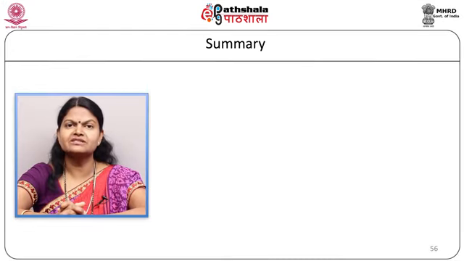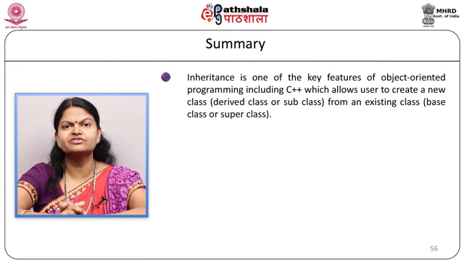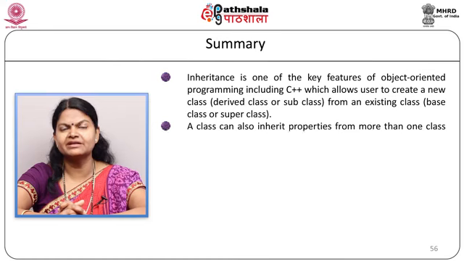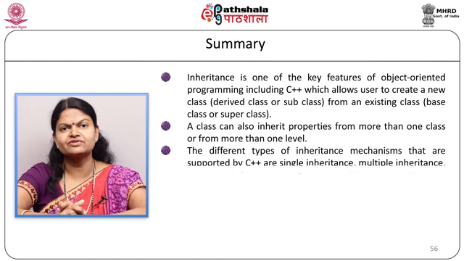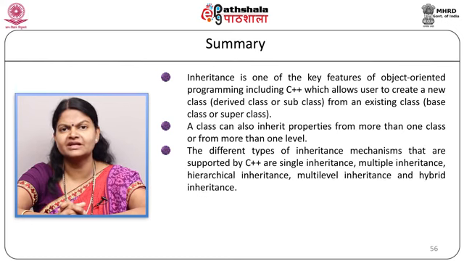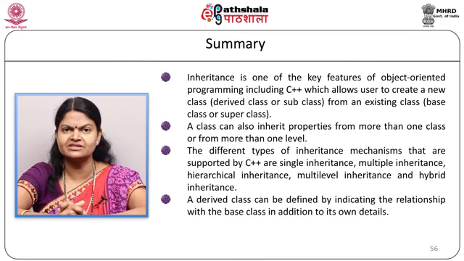Now let's summarize the module of inheritance. As we have seen, inheritance is a method or the means of implementing the reusability property of object-oriented programming. In inheritance, a class can be inherited from more than one class at more than one level. The different types of inheritance that are supported in C++ are single inheritance, multiple inheritance, multi-level inheritance, hierarchical inheritance and hybrid inheritance. In inheritance, we can use the existing code, plus if we want to add new features to the derived class, that can also be done.